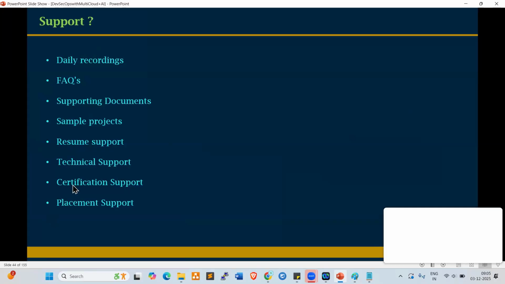Technical support: while working on any tool, for example Jenkins or Docker, if you are facing any issues while practicing, you can ask me anytime. Certification support also. If anyone needs certification, I'll help you to clear the exam. Placement support also. Placement assistance we provide you, not placement assurance.